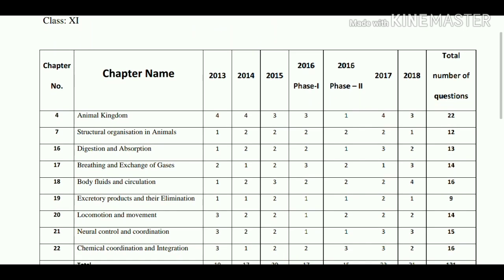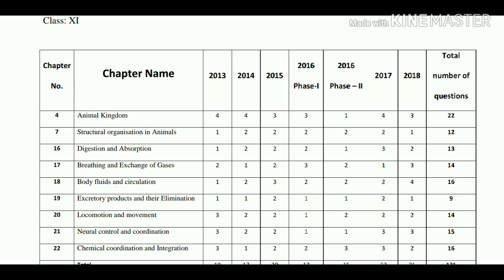And locomotion and movement. From this topic in 2013 3 questions were asked, in 2014 3 questions, 2015 2 questions. In 2016 phase 1 1 question, in 2016 phase 2 2 questions, in 2017 2 questions, in 2018 2 questions.